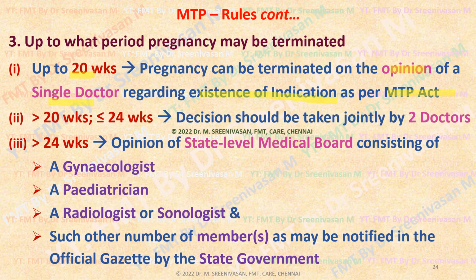Suppose the pregnancy exceeded 20 weeks, but is up to 24 weeks of gestation. Here, 2 doctors should jointly form an opinion regarding the applicability of the indication. One doctor's opinion is not sufficient. He has to obtain an opinion from another doctor. 2 doctors should sign regarding the applicability of the indications.